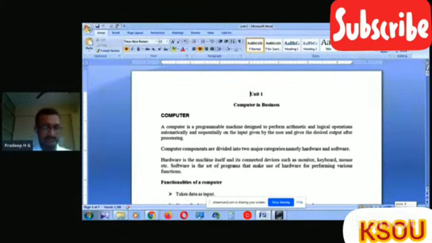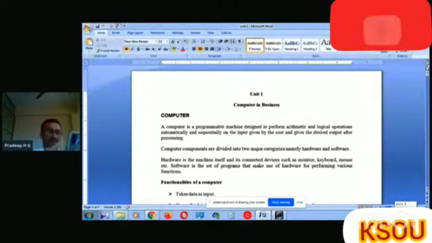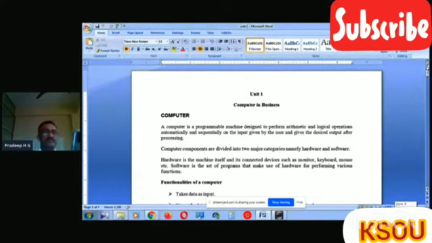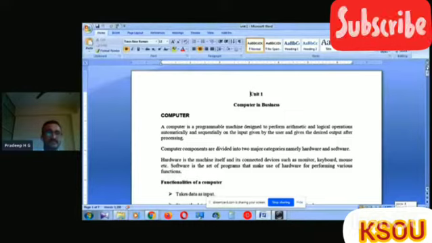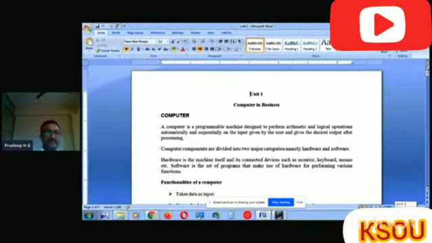Okay, now we are going to explain the fundamentals of networking. That means, what is the concept covered now? It is the basics of computer or introduction to computer. Here we cover the concept of basics of computer, organization of computer, software and hardware, input and output devices.